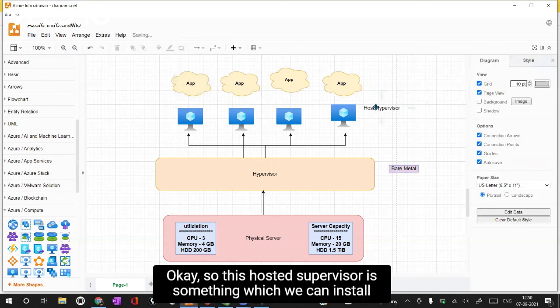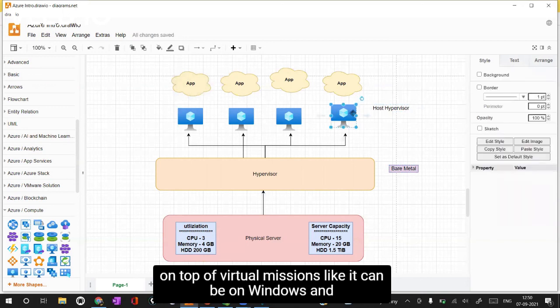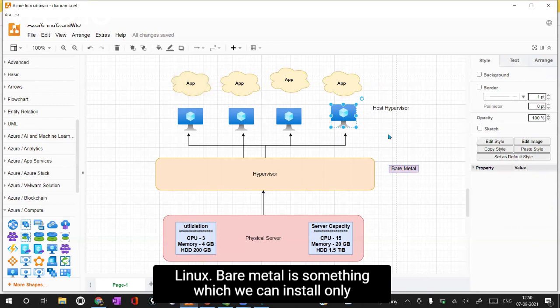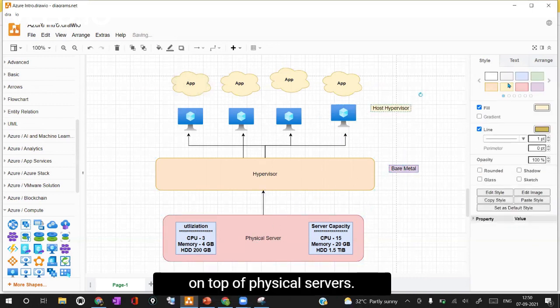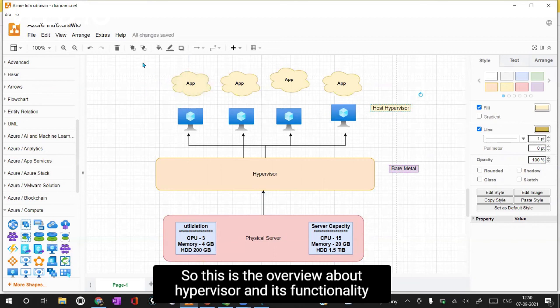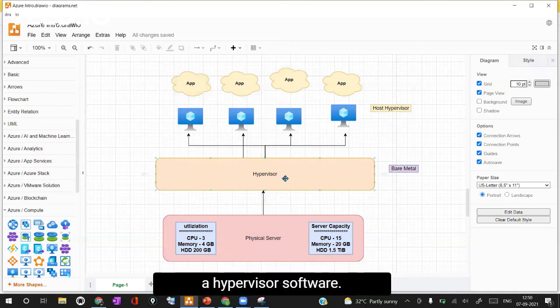This host hypervisor is something which we can install on top of operating systems, like Windows and Linux. Bare metal is something which we can install only on top of physical servers. So this is the overview about the hypervisor and its functionality and how we can efficiently use physical servers by using hypervisor software. A quick intro about it.